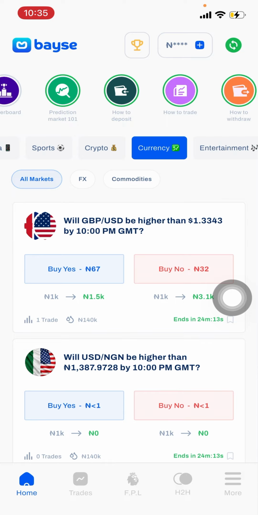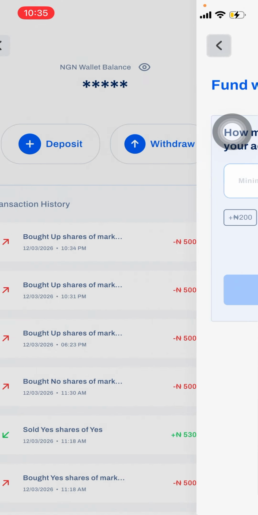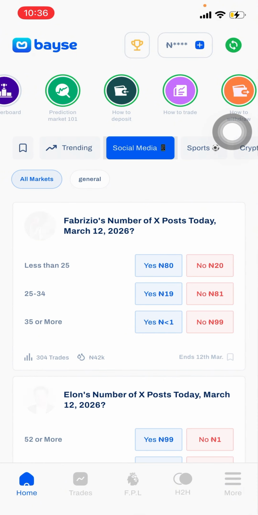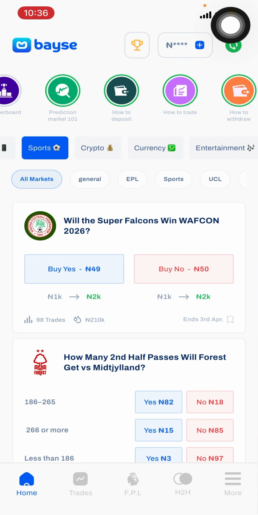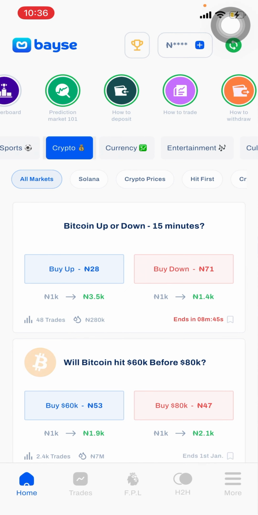So once you're done creating an account and you've funded your wallet, it's so easy to fund your wallet. Just click on this guy here, click on the plus sign, and then you can deposit and withdraw from there. It's as simple as that. Now, once you're done funding your wallet, you can browse through the different categories, but for the purpose of this video, we're going to be focusing mainly on crypto and Forex.